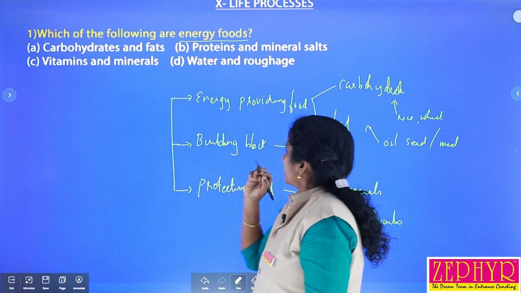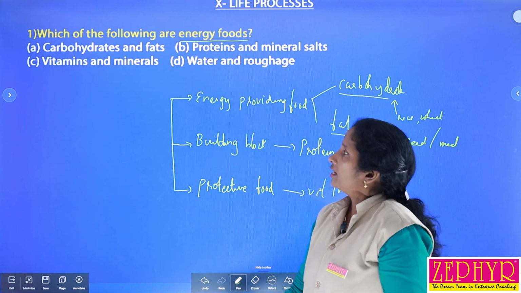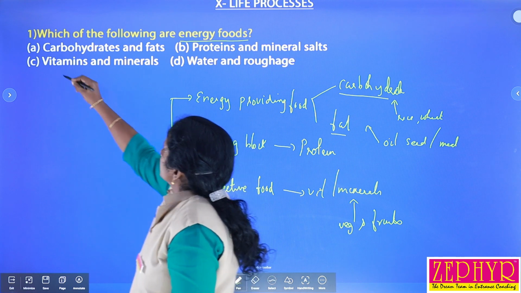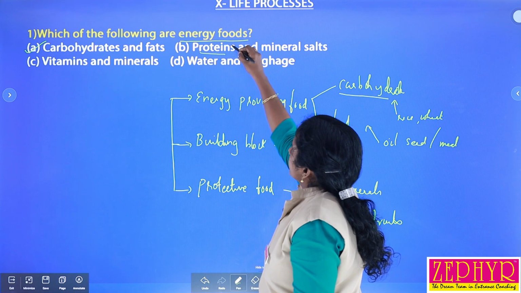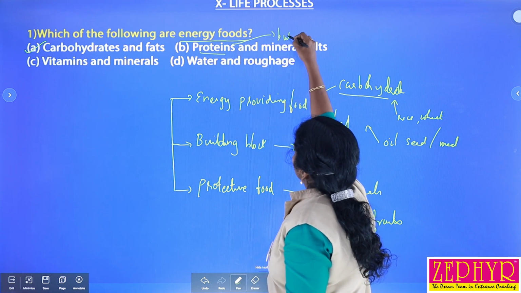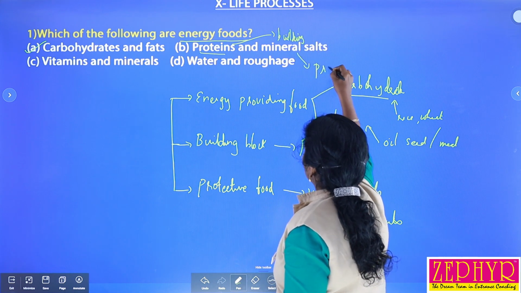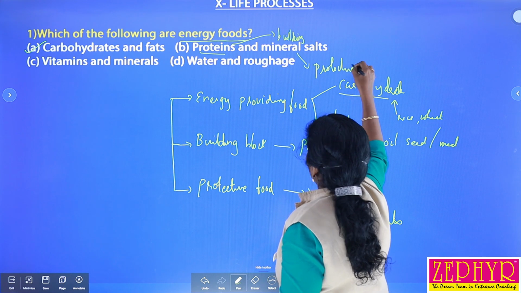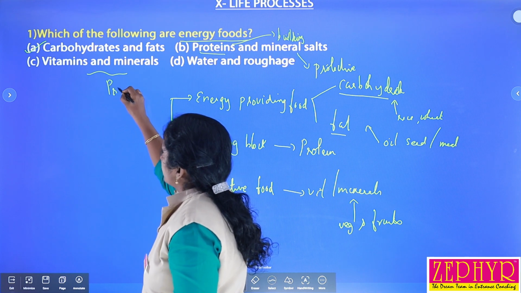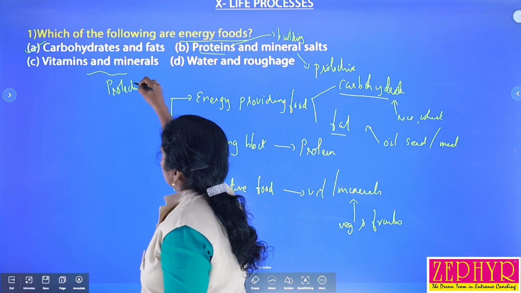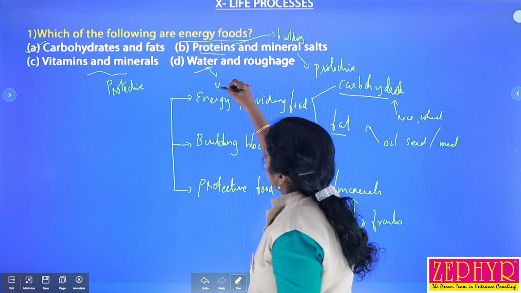You already know that carbohydrates and fats are the energy providing food, so we can select this one. Proteins are considered building block molecules. Minerals are considered protective, that means they provide immunity, and vitamins and minerals are again considered protective food materials that are available from fruits as well as vegetables. And water is considered the universal solvent.